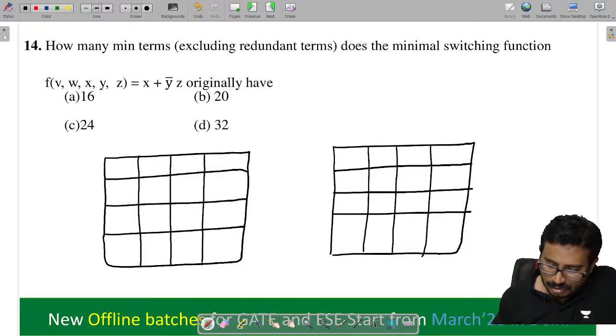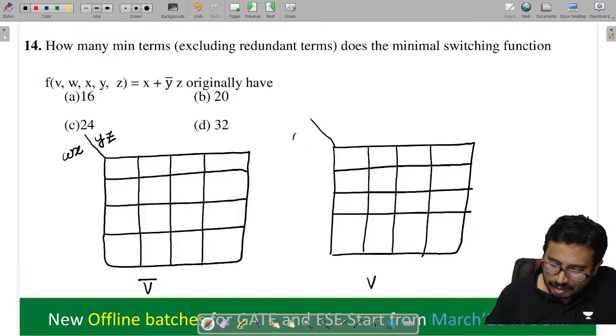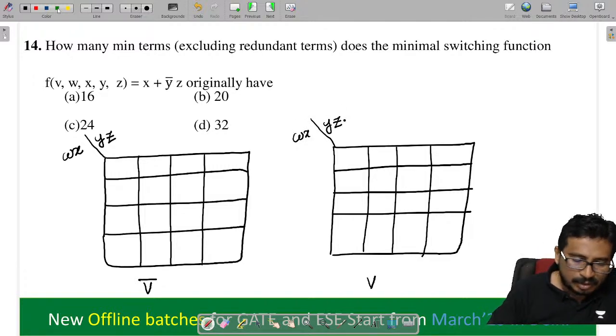Right. Now you tell me. Here I am taking the V bar. Here we have taken V form. Now this is W X Y Z, and here also W X Y Z. Now locate it.